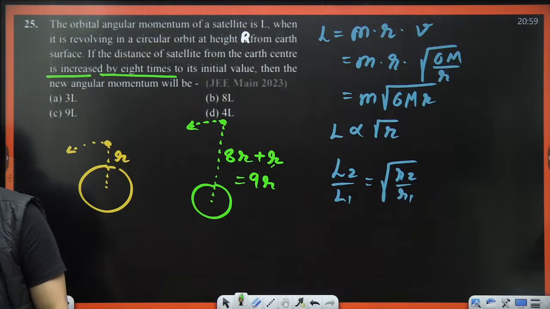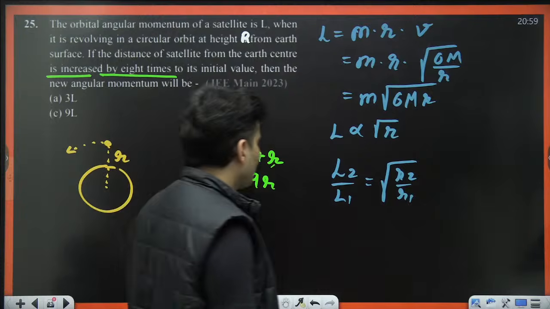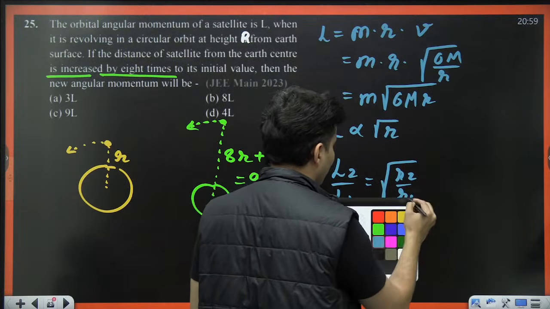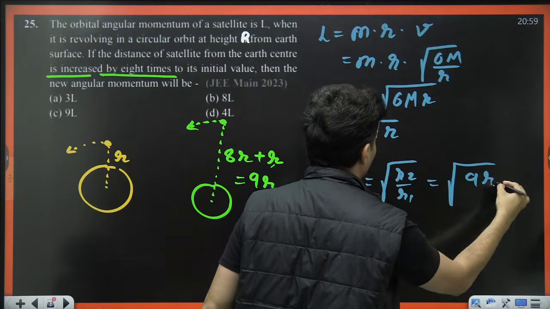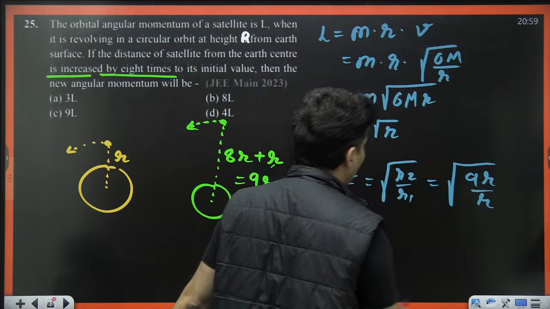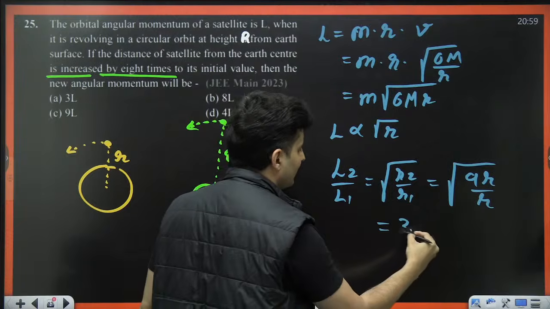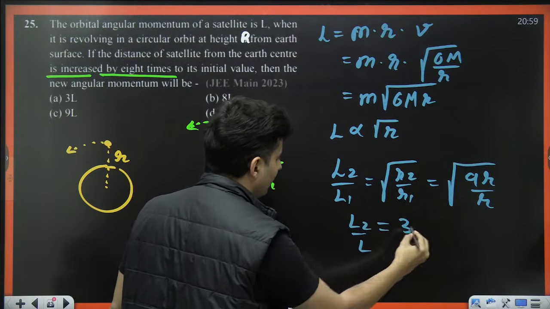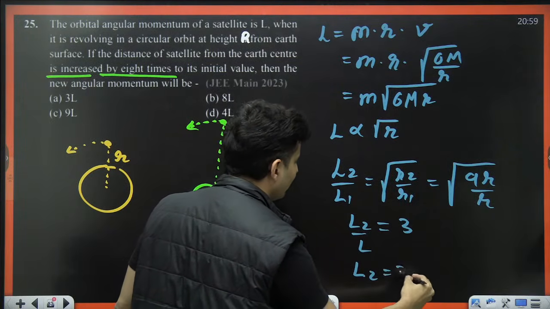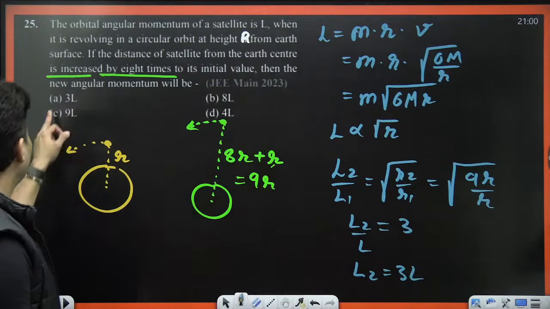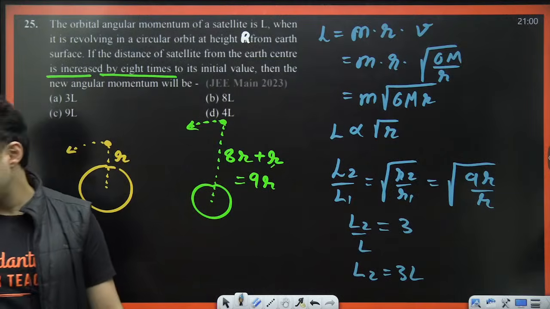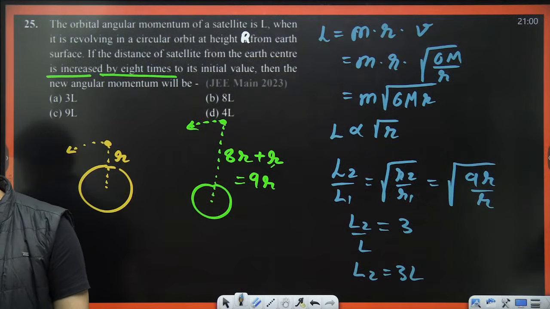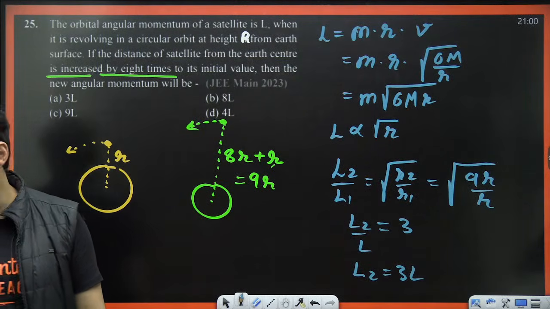Hello, Chetan. Yes, very good. So what will happen over here? R2 by R1. R2 is 9R, R is R1. So root of 9 is 3. So L2 by L is 3. So L2 will be basically 3L. So where is 3L? Option number A. Yes, that is the correct answer. A very tricky question. Many people can make some silly mistake over here.